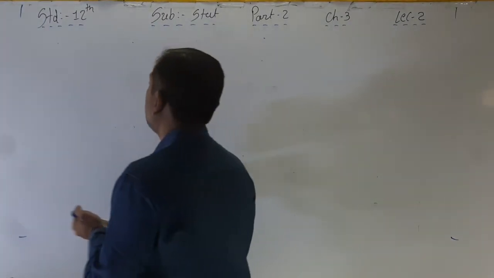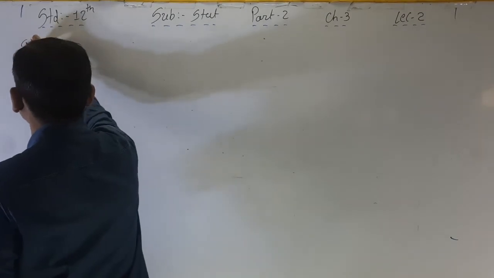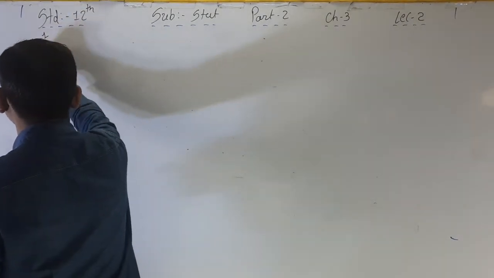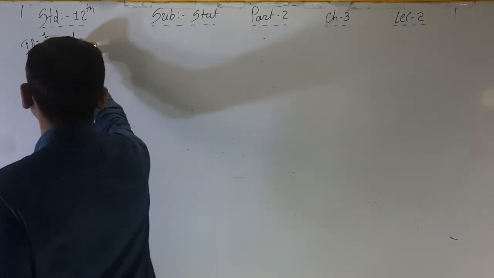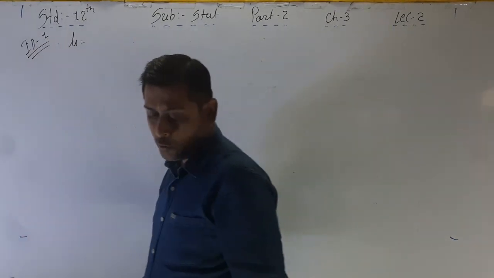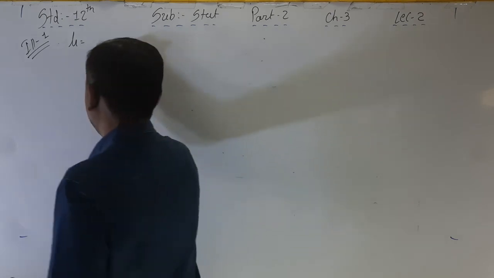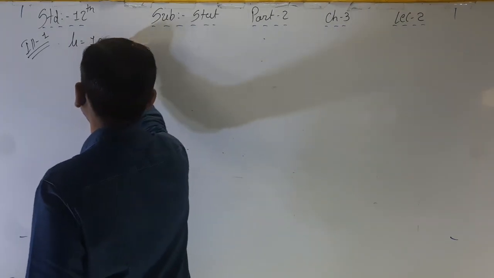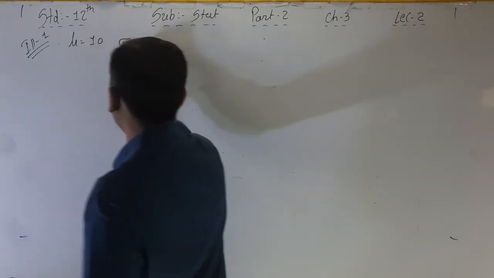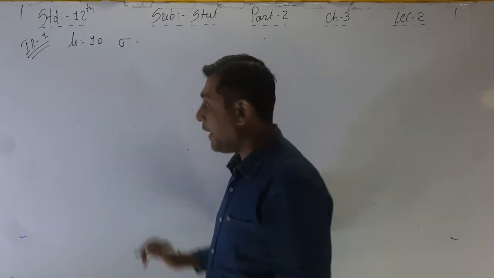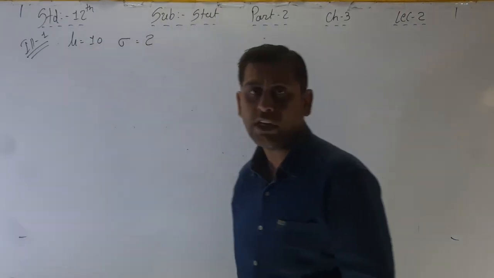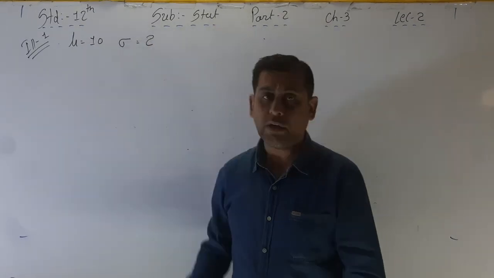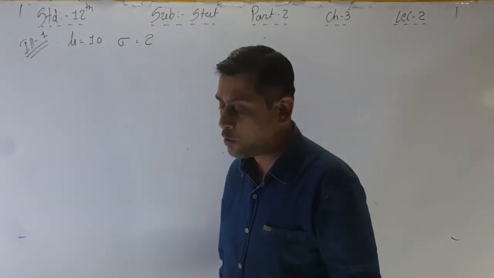Now what is mean? Illustration number 1. Mean in the normal distribution is mu, and mu is equal to 10, and the standard deviation is sigma, and it is 2. Mu, that is mean, is equal to 10, sigma, that is standard deviation, is equal to 2.